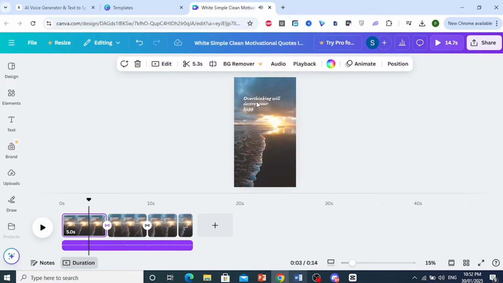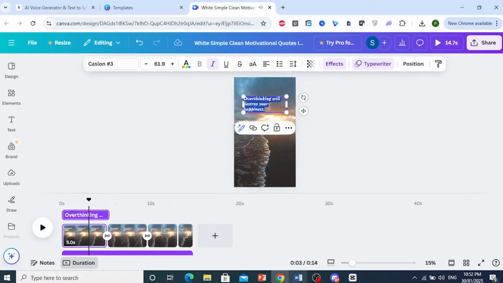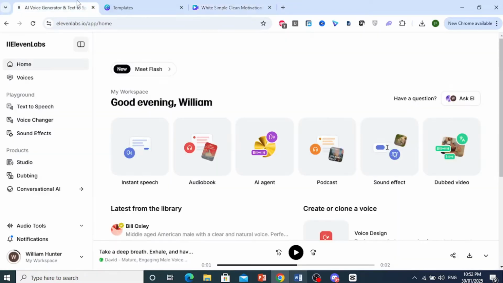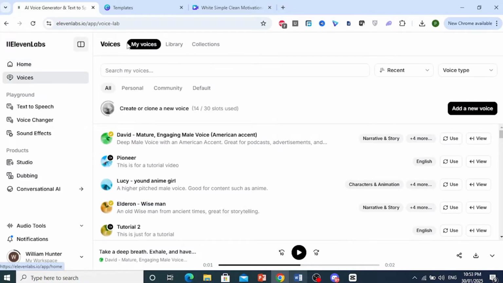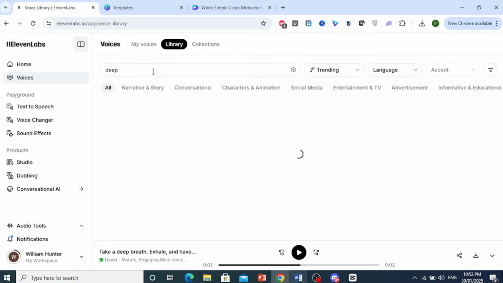So it has text. For example, overthinking will destroy your happiness. I'm going to go ahead and copy this. I'll go back to ElevenLabs. We'll generate a voice for this script. So I'll go to voices. I'll click on library and I will search for a deep voice to narrate this.